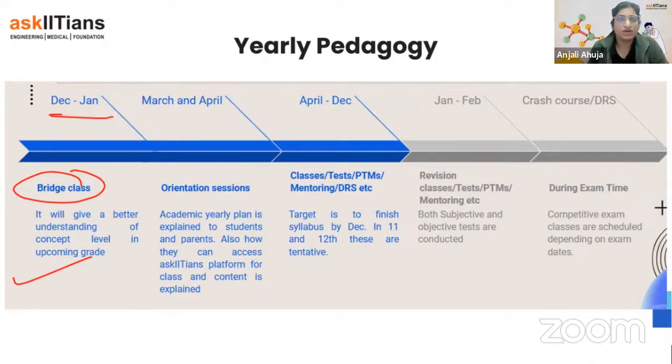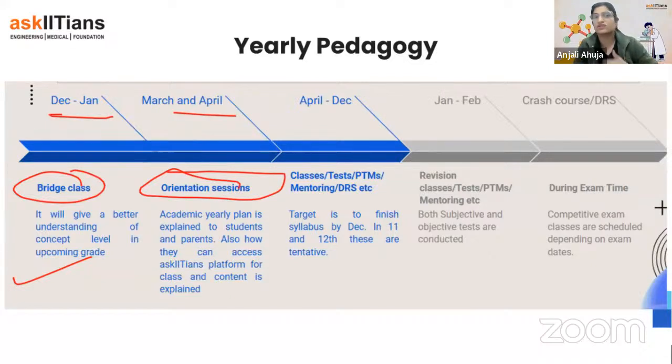Anyways, after that in March and April, we are going to keep orientation sessions. In the orientation session, I'm sure that all of the parents who are enrolled here have attended that. We will be talking about it in one second, somebody's in the waiting.